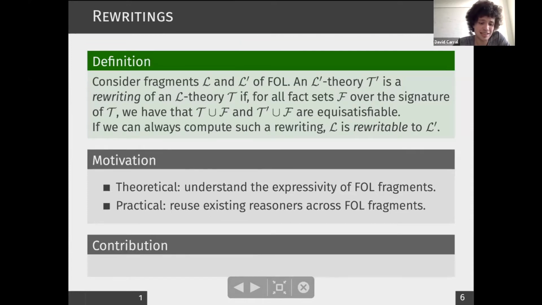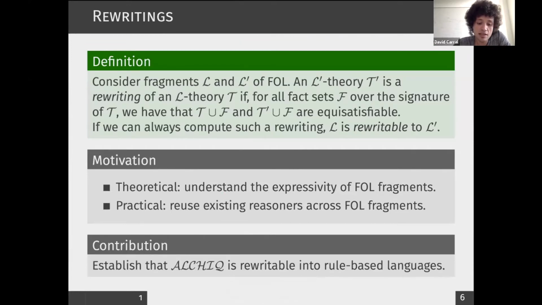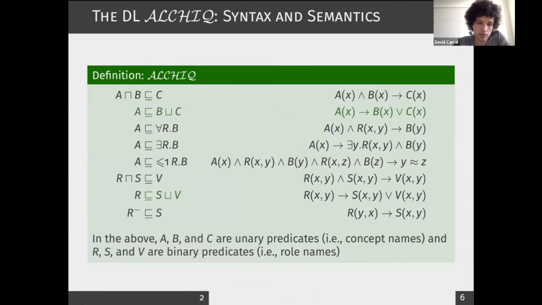Now, what is exactly our contribution here? We established that the DL Horn-ALCHOIQ is rewritable into some rule-based languages. So this is the definition of Horn-ALCHOIQ that we consider. We define this language via a normal form with 8 axioms. So note that A, B, and C are concept names, R, S, and V are role names. Here we have the translation into first-order logic that yields the semantics of this language.